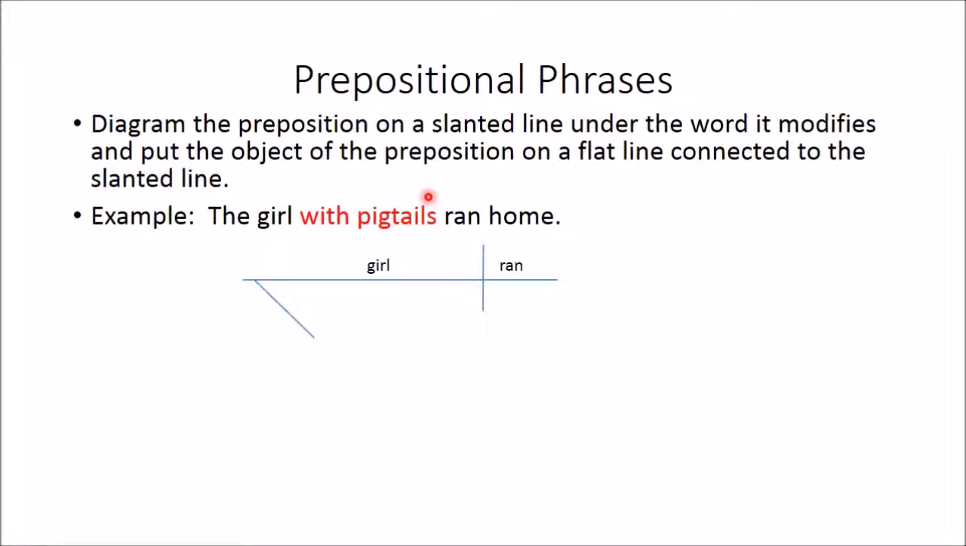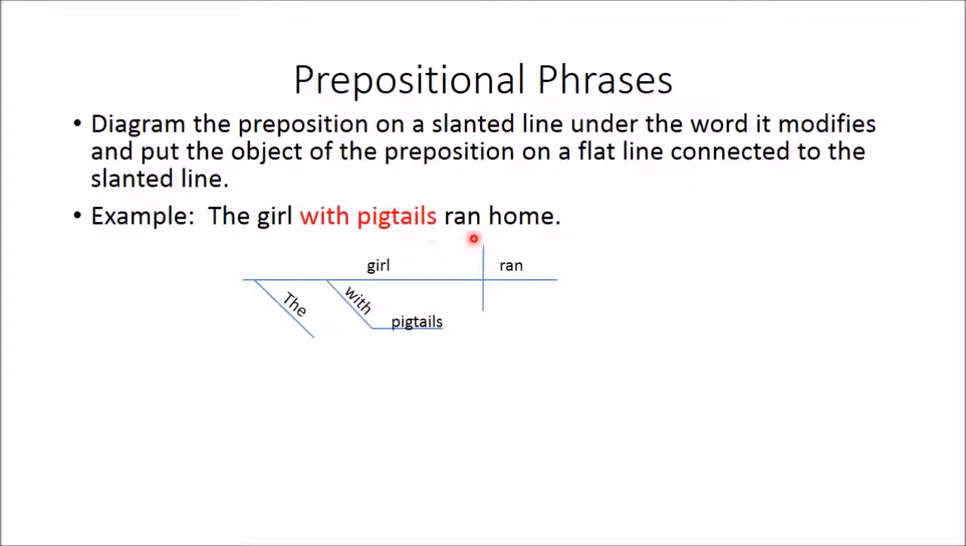Right now, the is an adjective describing girl. The, an, and a are always adjectives because they're a special kind of adjective called an article. Now, with pigtails is also describing girl. So we're going to put the preposition on a slanted line under the word it modifies, and then we're going to add the flat line to it to add the object of the preposition, pigtails.